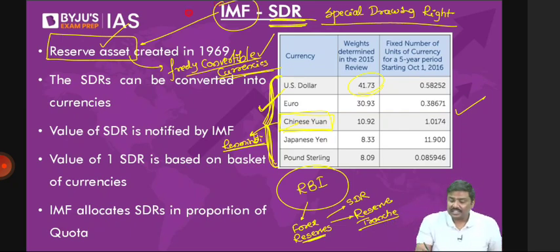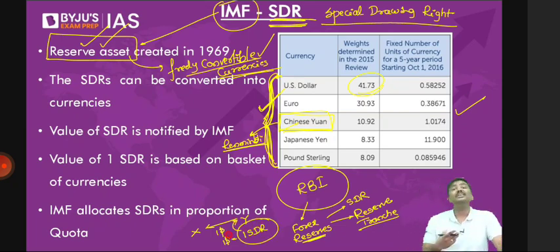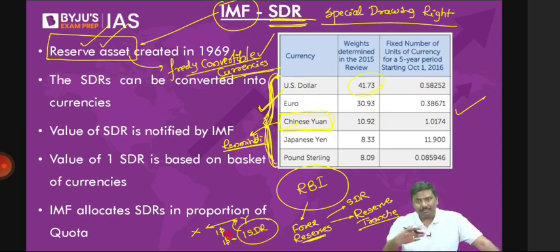And what is the use of this? Imagine country X has taken a loan from country Y, and they will have to pay $1. And today, let's say hypothetically, $1 is equal to 1 SDR. Can I simply say that making the payment in terms of SDR will be facilitated now? SDRs can be used to make payments. SDRs can be used to convert into other currencies as well. That is the importance of special drawing rights.